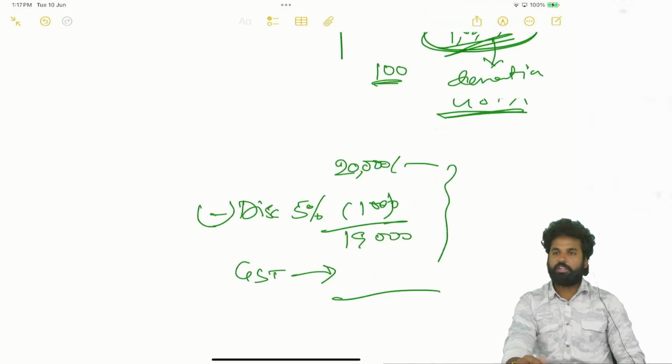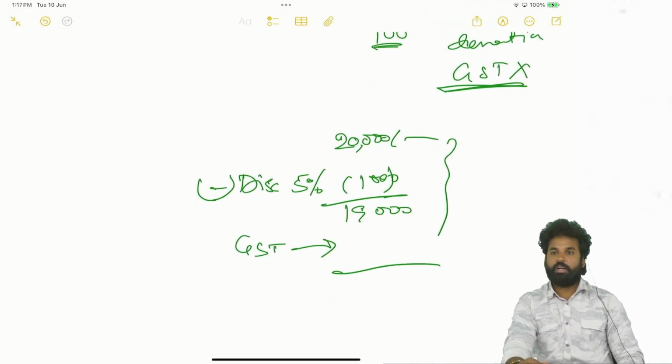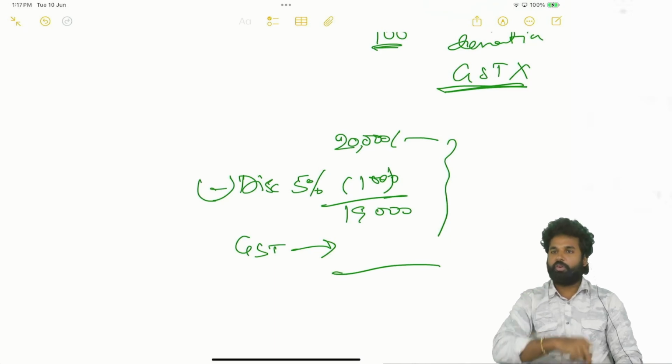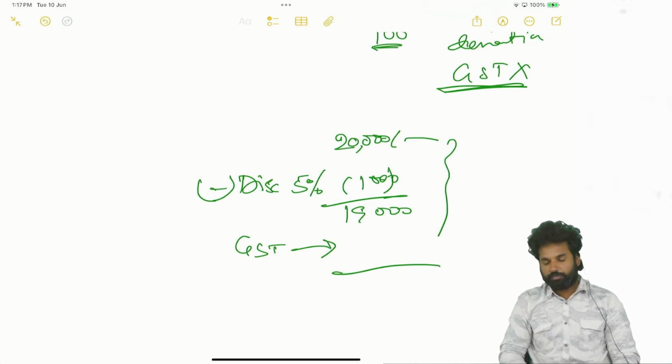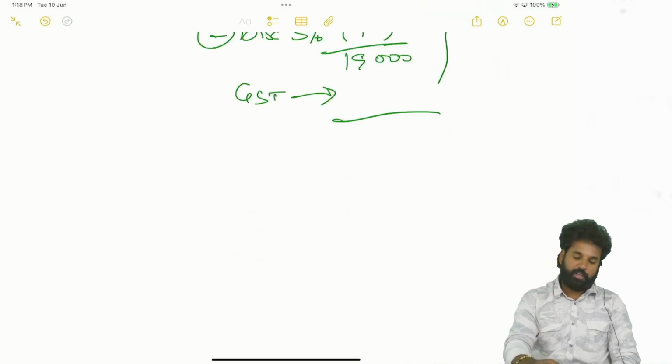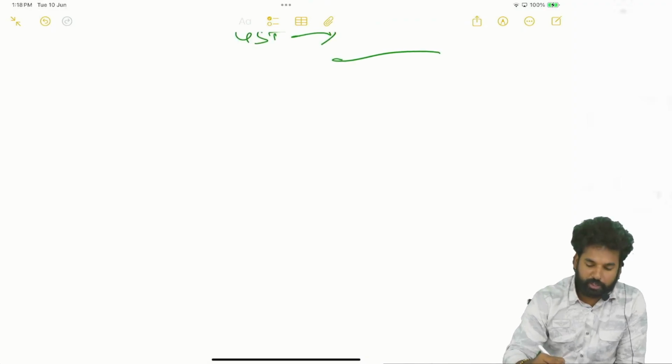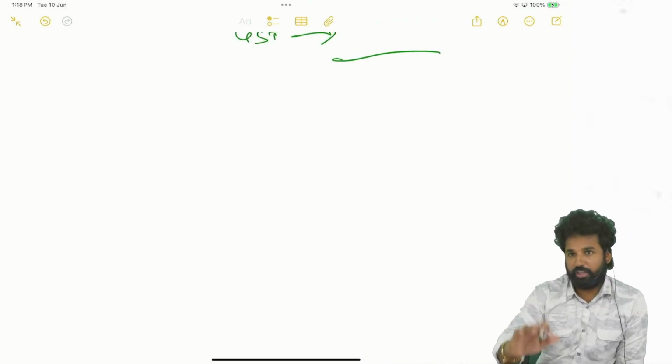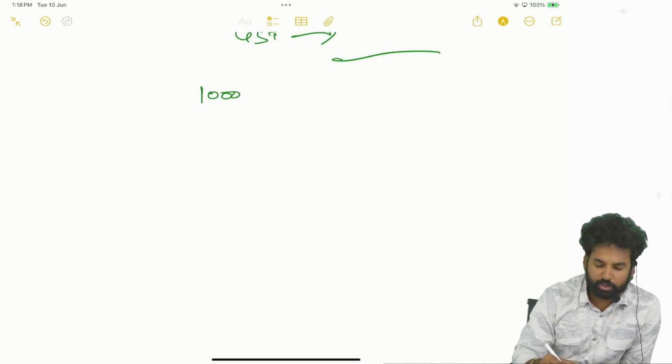Whenever the discount is fixed at the time of supply and mentioned in the invoice, in such cases that discount will be excluded from the value. Sometimes there will be some discounts which come after the supply. Let's say a dealer, a businessman, who is your regular customer, has taken 1,000 units of product from you.